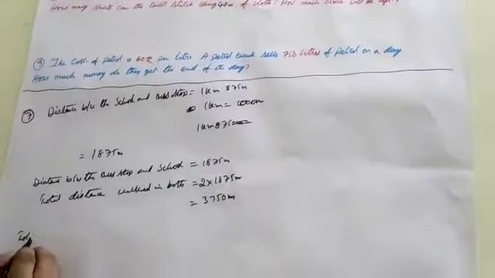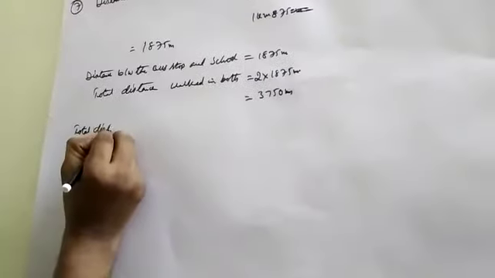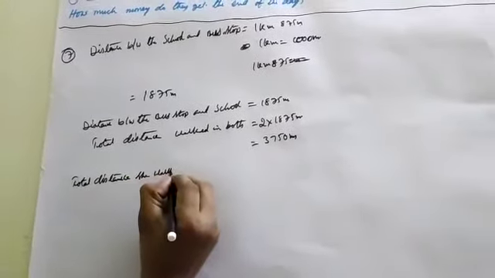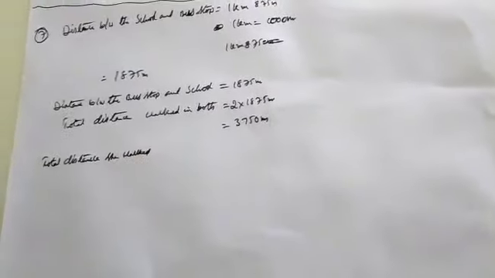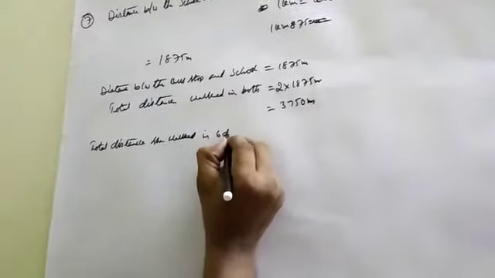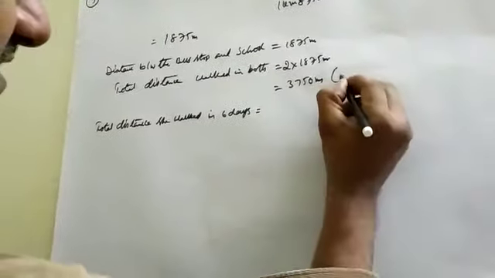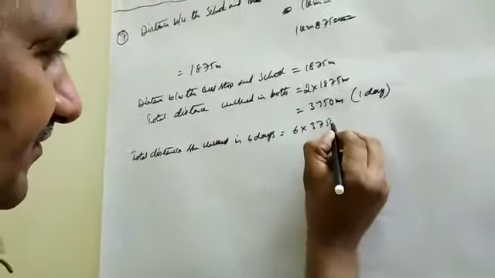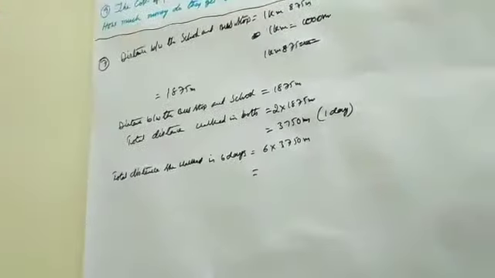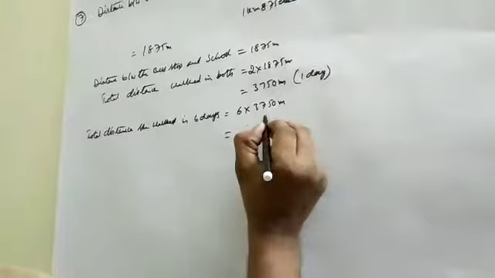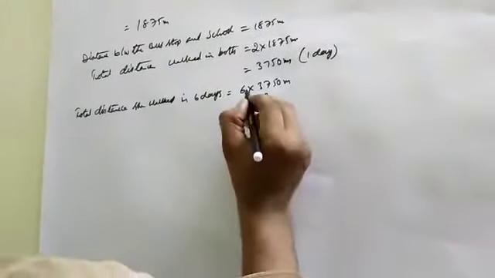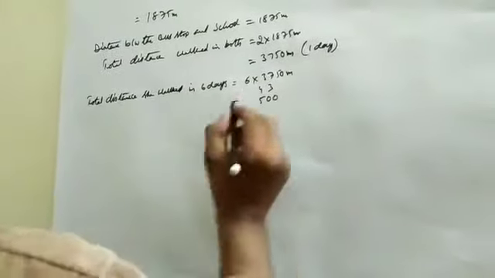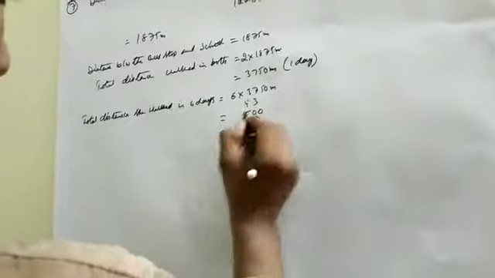Therefore, the total distance she walked in 6 days. 1 day is 3750 meters, and 6 days means 6 into 3750 meters. 6 5s are 30, 6 7s are 42 plus 3 is 45, 6 3s are 18 plus 4 is 22.